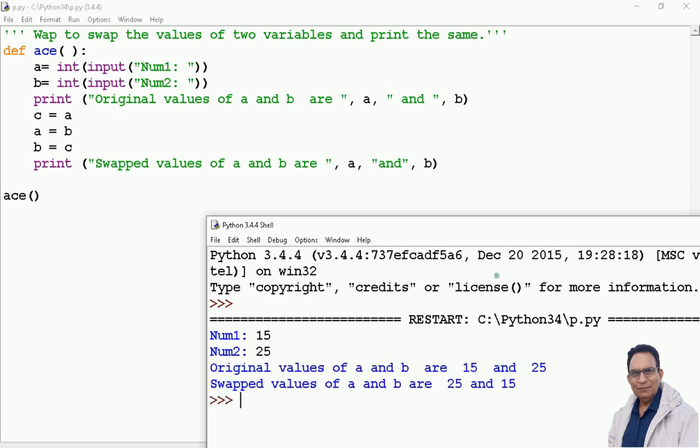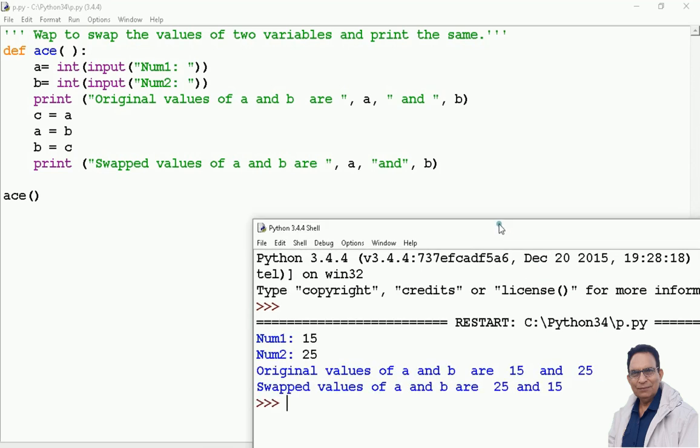Just see what is happening now. It accepts the value in A and B. It prints the original value. Original value means the values which are given. So the value of A and B is 15 and 25. Then it says the original value of A and B. It does the swapping part of it, and within the function body itself, it is printing the swap value.